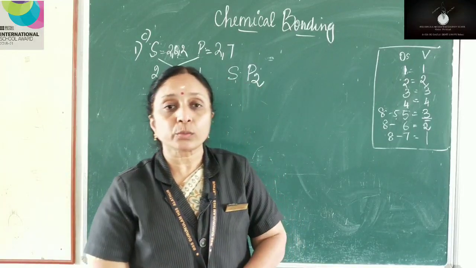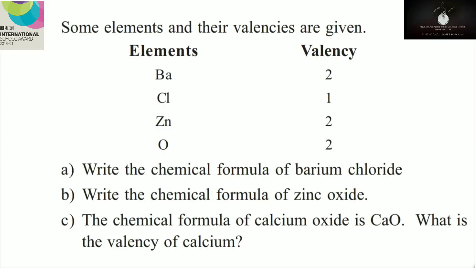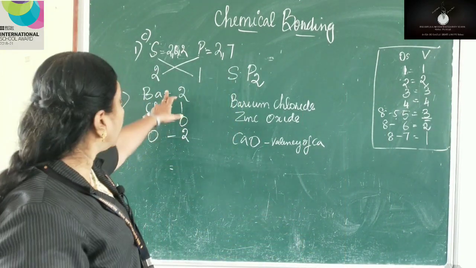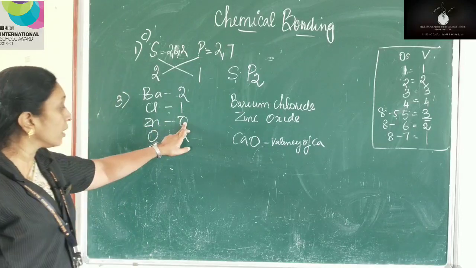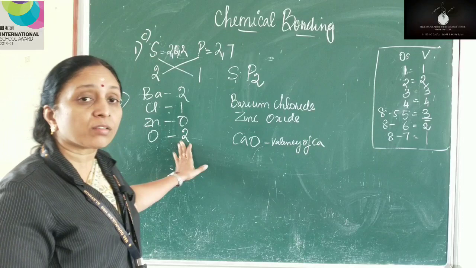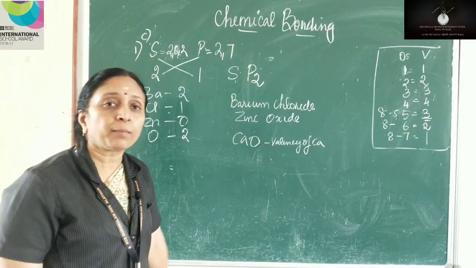Now we will move to the third question. Some elements and the valencies are given. Now we will write the chemical formula for these compounds one by one. Okay. Now children, the valency of these elements are given here. Barium, chlorine, zinc is 2, oxygen is 2. Valency is given here. Using this valency, we have to determine the chemical formula.